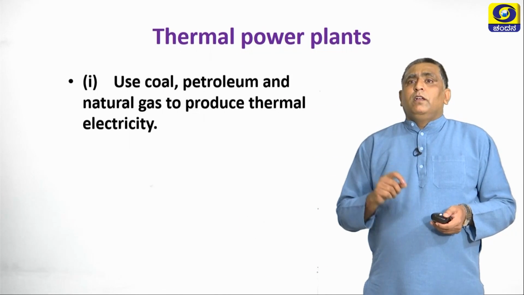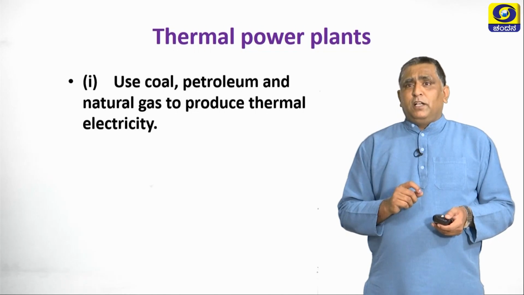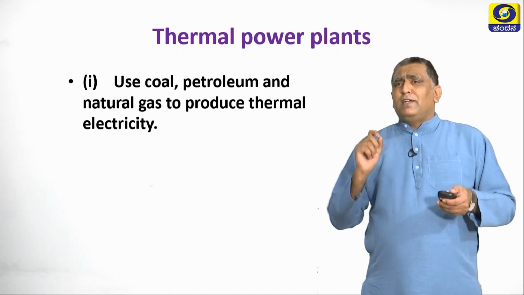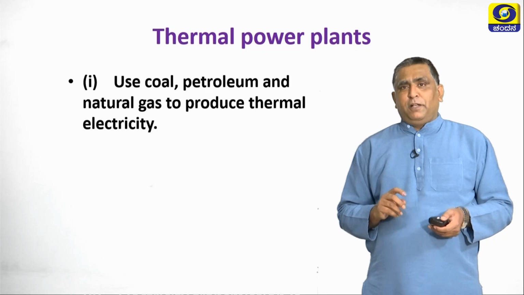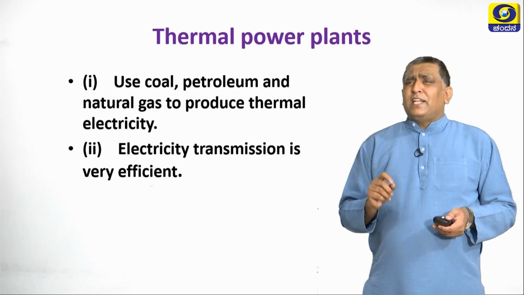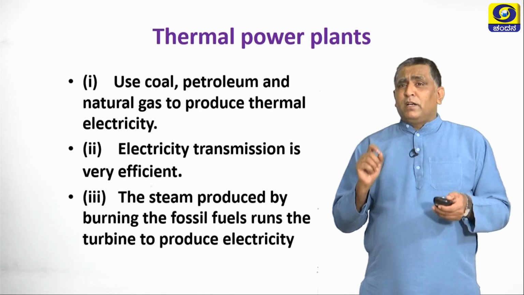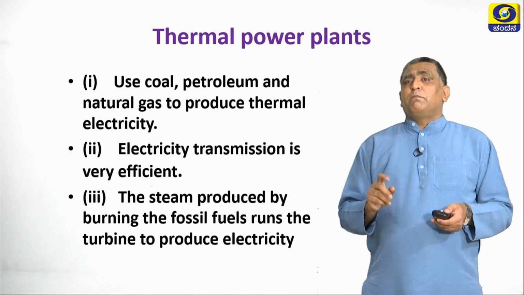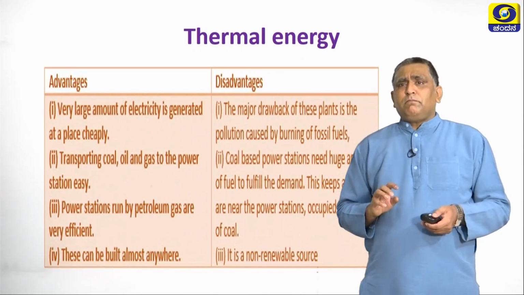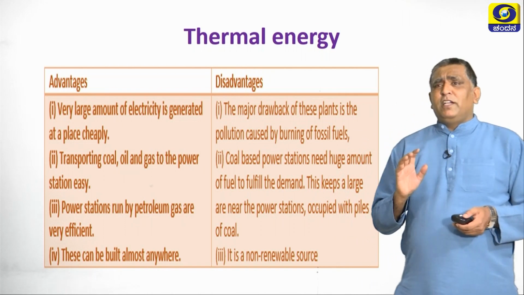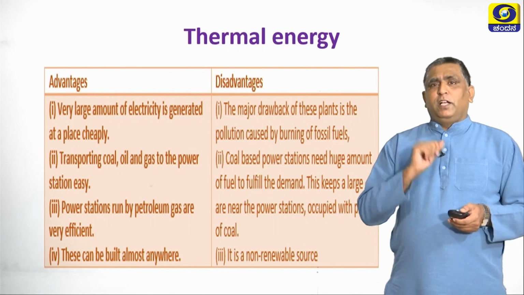So, thermal power plants especially use coal, petroleum and natural gas to produce thermal electricity. Electricity transmission is very efficient. The steam produced by the burning fossil fuels runs the turbine to produce electricity. So, these are the steps. Now, again we will discuss the advantages and disadvantages of thermal energy.